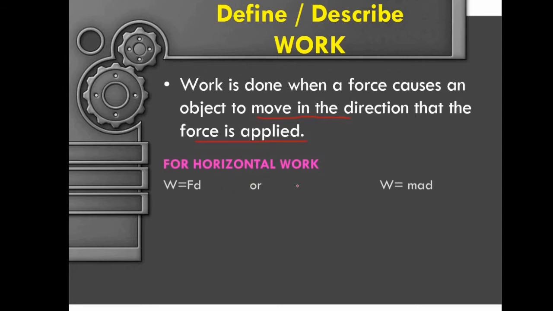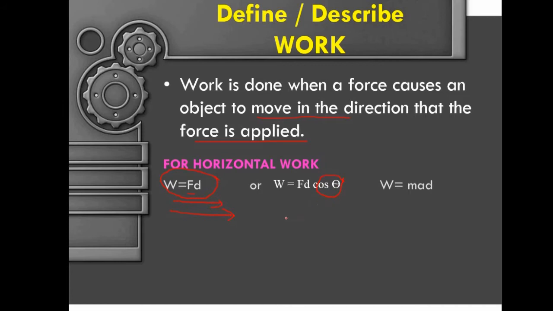Mathematically, it is expressed by these formulas. If the force and the displacement are parallel to each other, you can use this formula here. If they are not parallel to each other, only the component of the force parallel to the displacement does the work, then we can use this formula, where the angle is the angle between the force and the displacement.